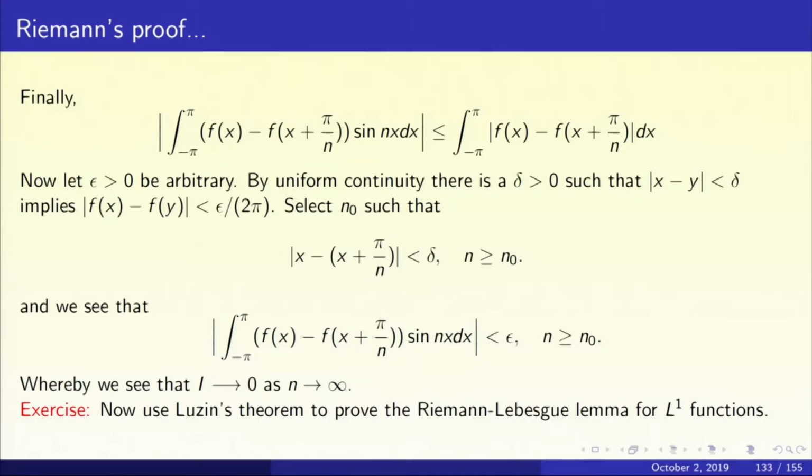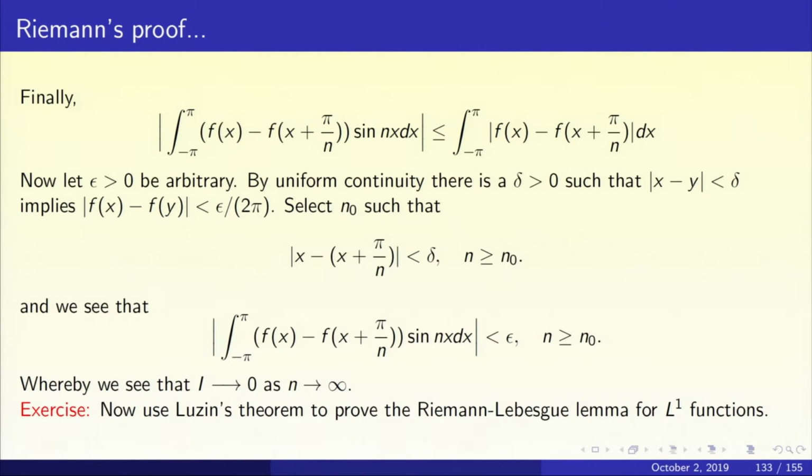So we just have to worry about the first piece that you see in the middle of the slide. So now we have to look at this integral from minus pi to pi of f(x) minus f of x plus pi by n, times sine nx. Take the absolute value inside the integral, it's minus pi to pi of mod f(x) minus f of x plus pi by n dx. Appeal to uniform continuity: let epsilon greater than 0 be arbitrary. By uniform continuity, there is a delta greater than 0 such that when mod x minus y is less than delta, mod f(x) minus f(y) is less than epsilon by 2 pi. And we select the n naught so large that pi by n is less than delta for all n bigger than or equal to n naught.